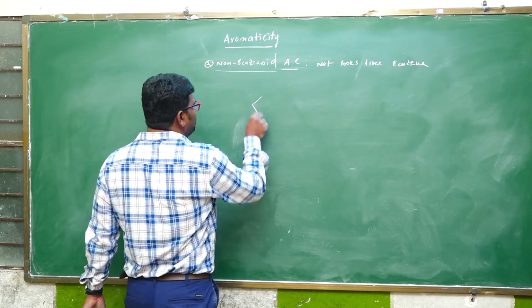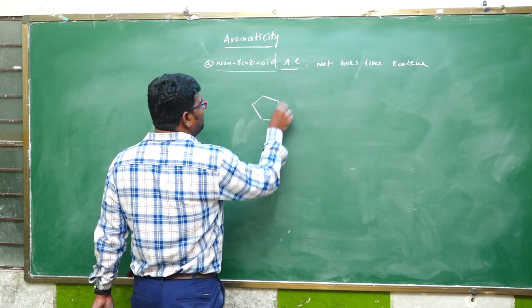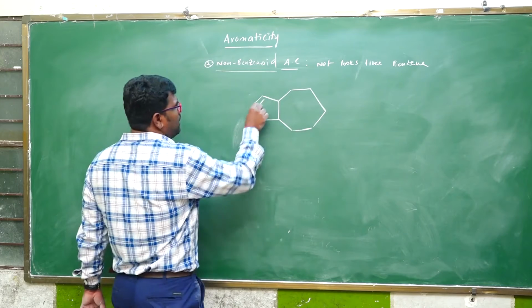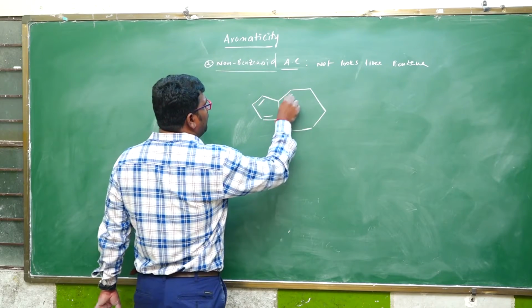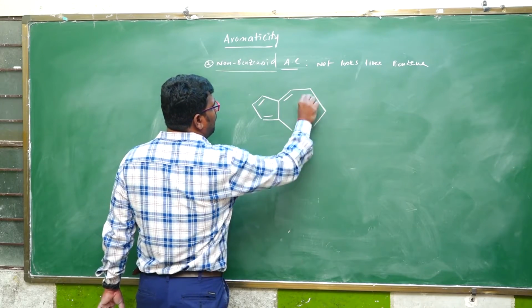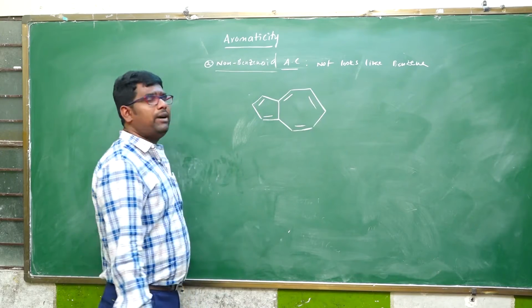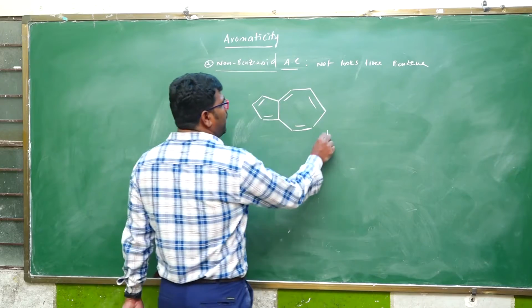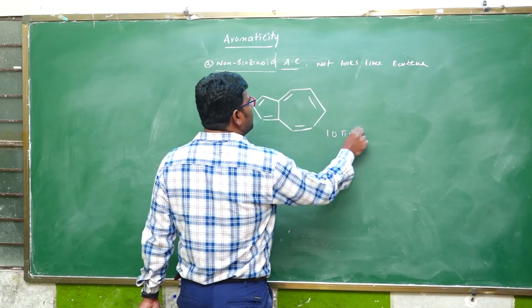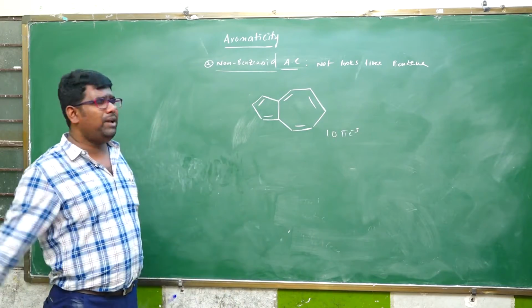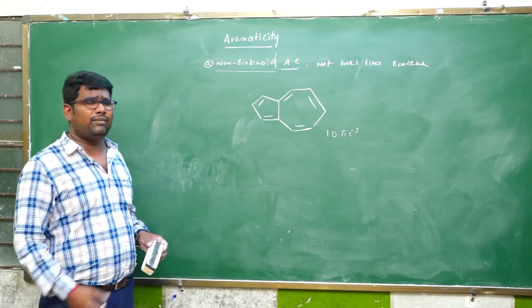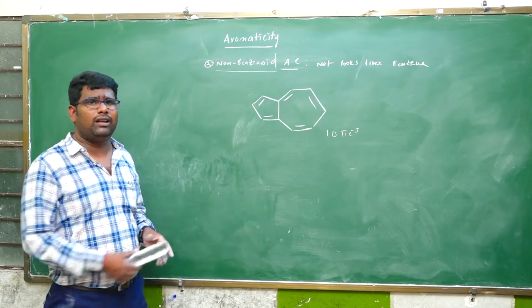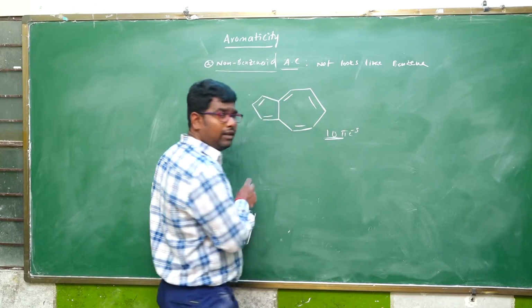The best example is azulene. Observing azulene, how many pi bonds? Total 5, which means a 10 pi electron system. It is a complete conjugated system, cyclic and planar, and it obeys Huckel's rule.